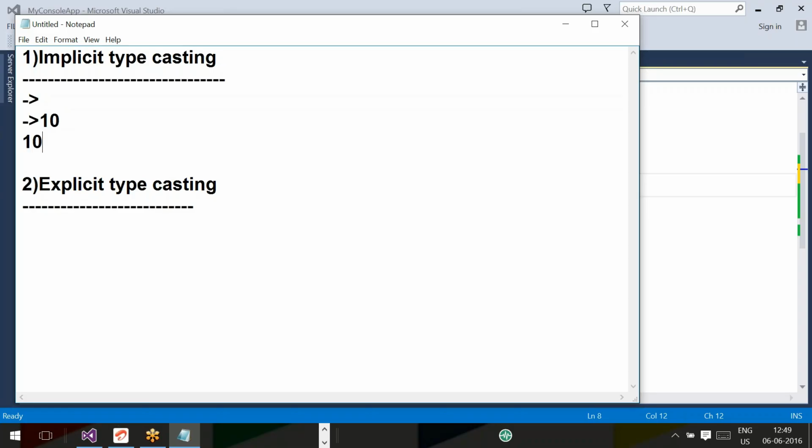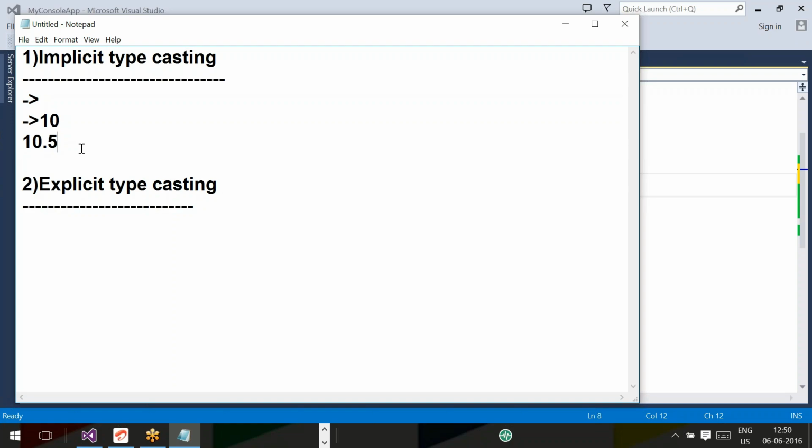Next, 10.5. Right. Renuka, 10.5 is what data? Double, sir. Float, sir. No. It is floating data. But in floating data, we have 3 data types: float, double, decimal. Which data type will it come under? By default, it is double, sir, actually. Very good. By default, floating data type is double. By default, numerical data type is int.